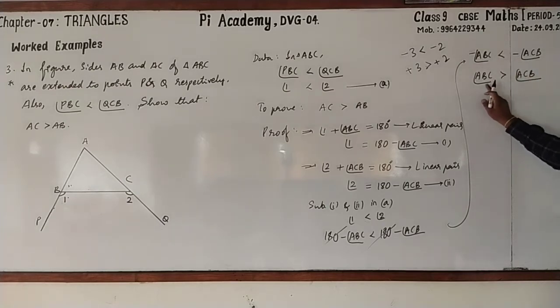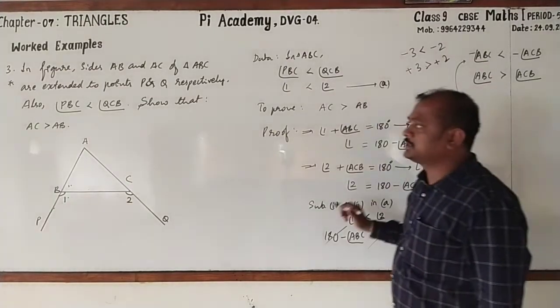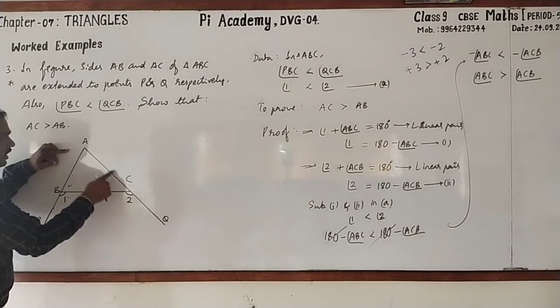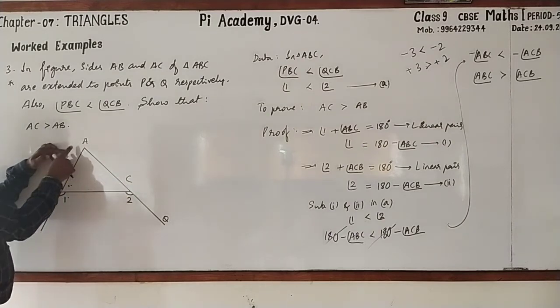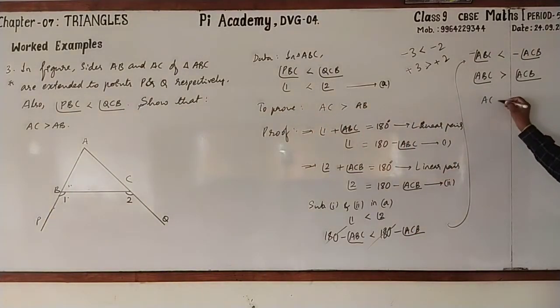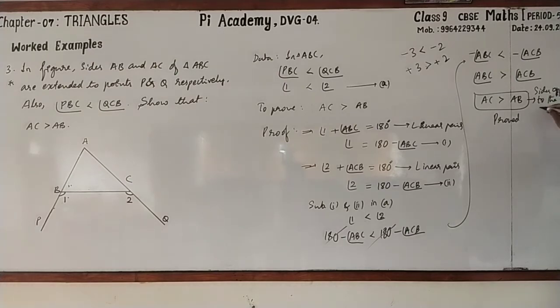Then angle ABC, what is its opposite side? It is AC. Opposite side of angle ACB is AB. So AC is greater than AB. Hence it is proved. You may write the reason. What is that? Sides opposite to the angles.